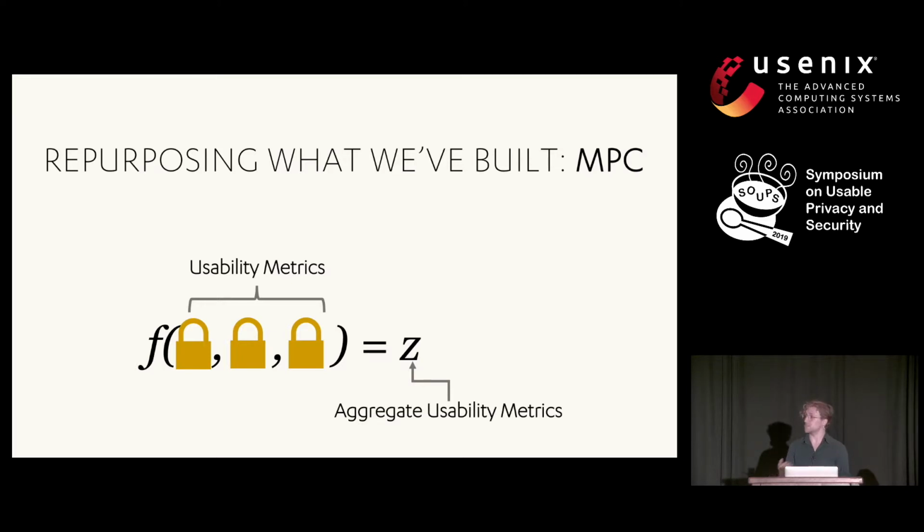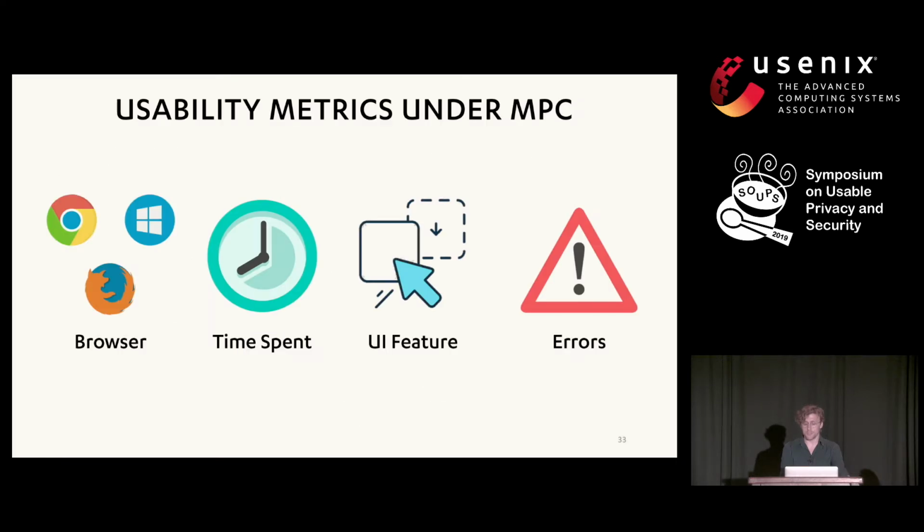We implemented this in the system to add specific usability metrics that we thought would be helpful for evaluating our design and our application. So specifically, we chose to focus on what browser people were using, the amount of time they spent on various portions of the website, whether or not they use specific UI features, such as the drag and drop file upload, or whether people chose to manually enter their data.